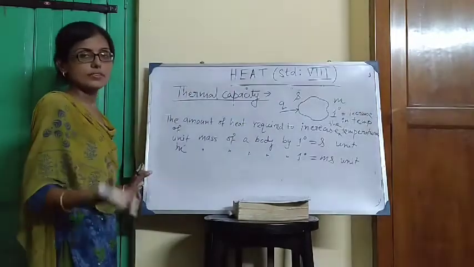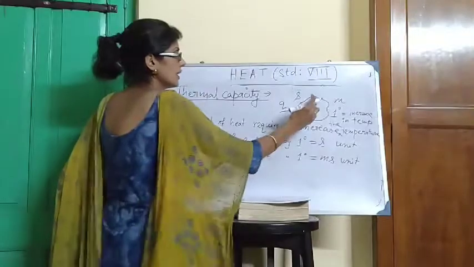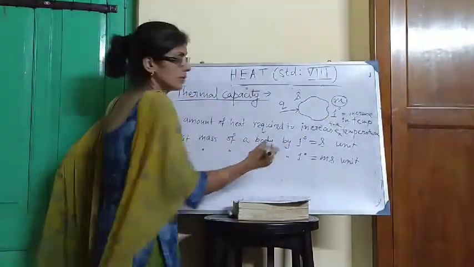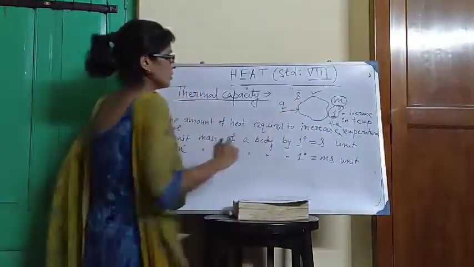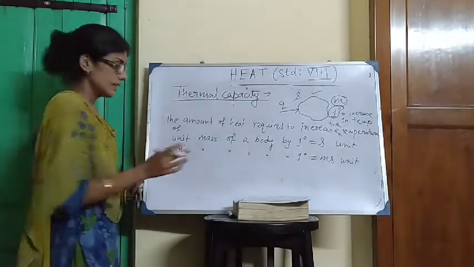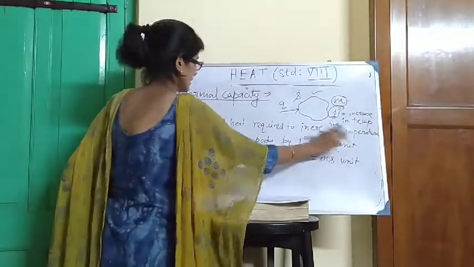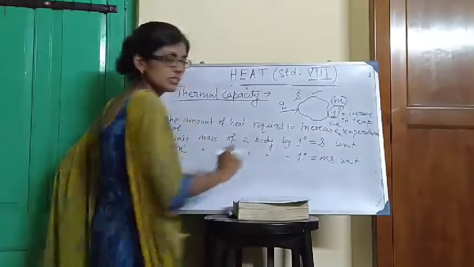Okay, what is the definition of thermal capacity? The amount of heat required to increase the temperature of any arbitrary mass of the body by 1 degree is called the thermal capacity of the body. Here we got that the amount of heat required to increase the temperature of m mass of the body by 1 degree is ms unit.